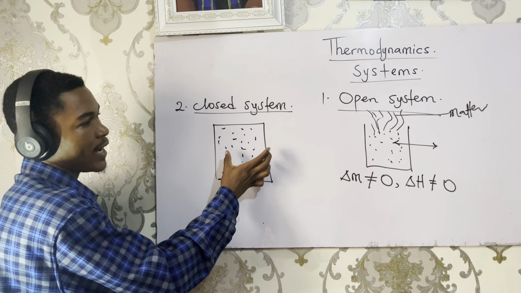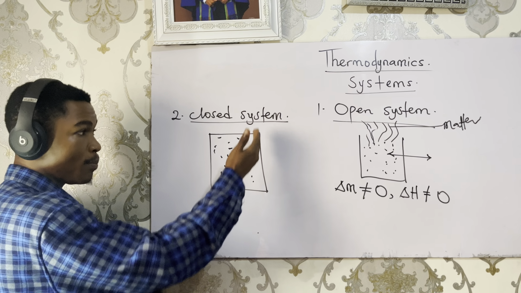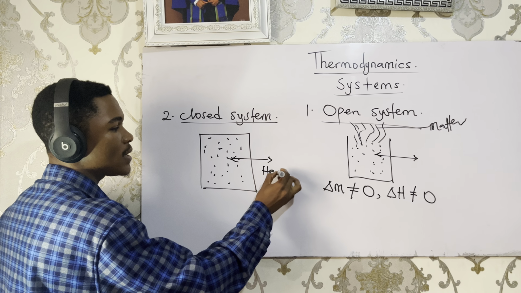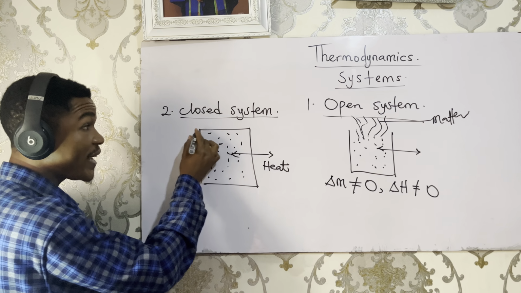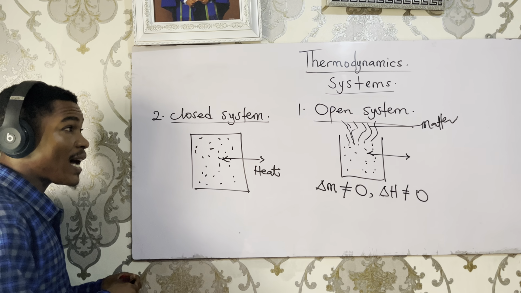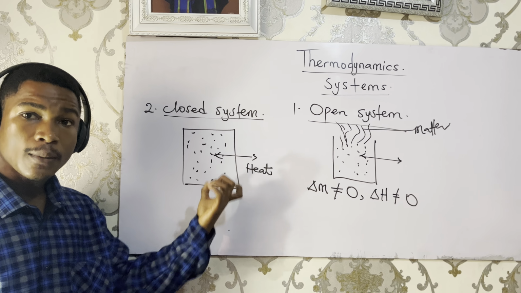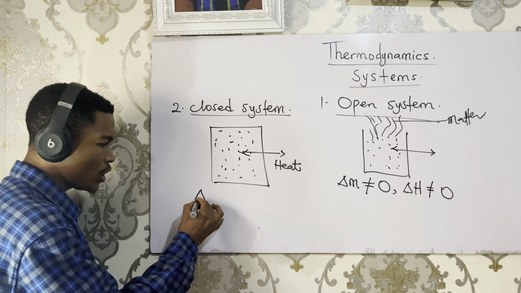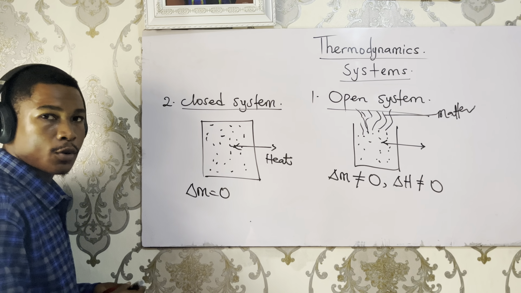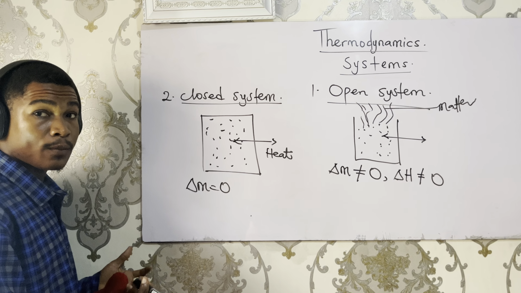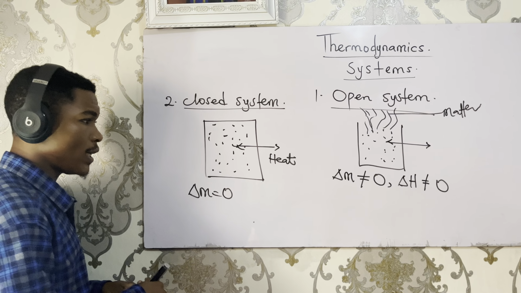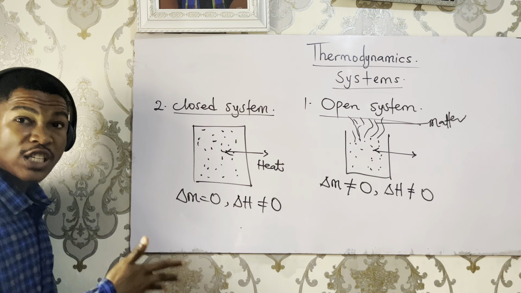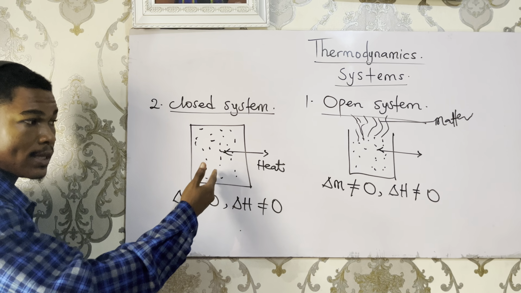But when you check the side or the boundary of the system, you will notice that the boundary is also hot, showing that there is still exchange of heat through the boundary, but no exchange of matter. So a system that allows only the exchange of heat through the boundary is called a closed system. That is why in a closed system, the change in matter is always equal to zero, because there is no exchange of matter between the system and the surrounding, and the change in heat must not be equal to zero because there is continuous exchange of heat between the system and the surrounding.